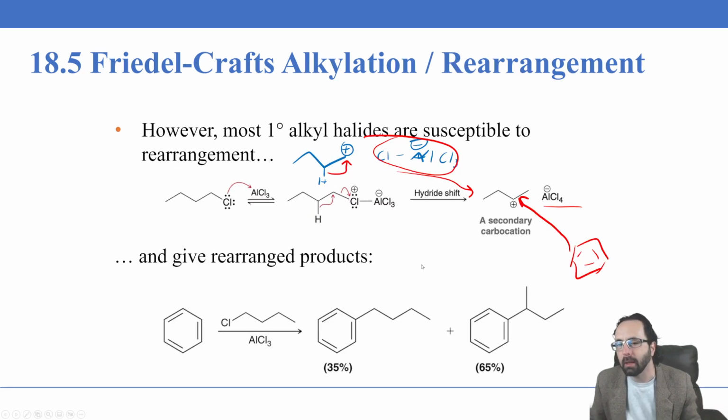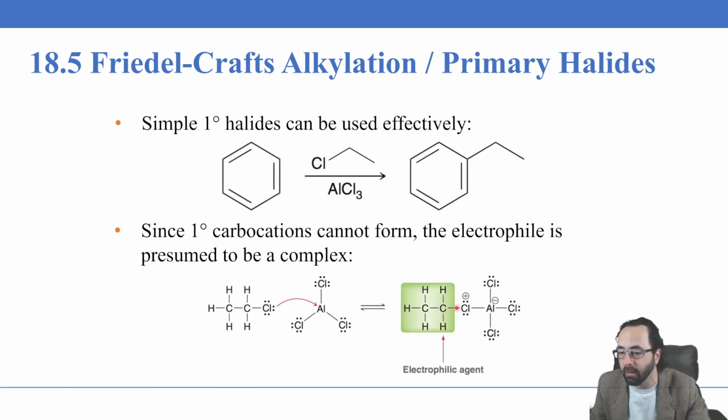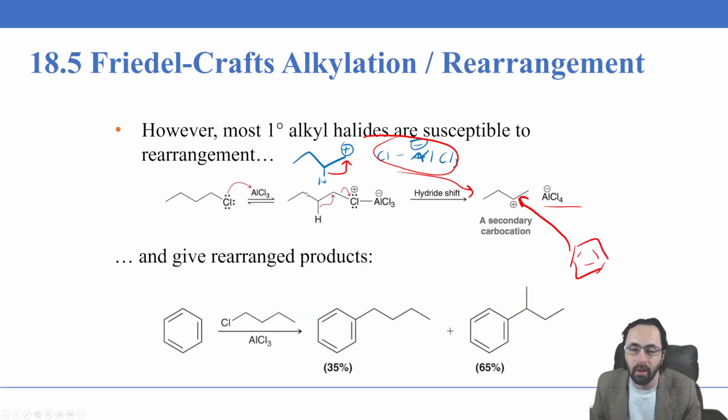So that is one limitation to Friedel-Crafts alkylation. You have to be careful doing this with primary alkyl halides that are not chloroethane or bromoethane. If they are larger, you can have a rearrangement to the much more stabilized secondary carbocation. And again, in the case of chloroethane here, even if we had a rearrangement, we'd still get a primary carbocation. So we don't have to worry about that with the chloroethane. But we do with any longer hydrocarbon chains. We'll get a mixture of products here.